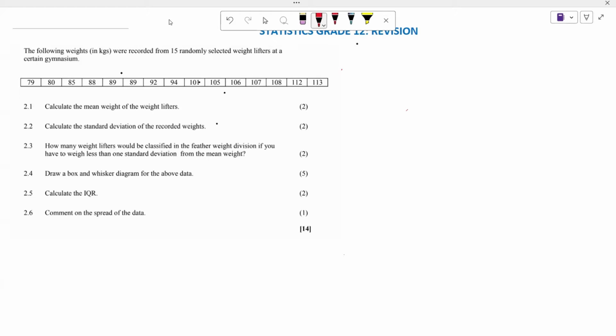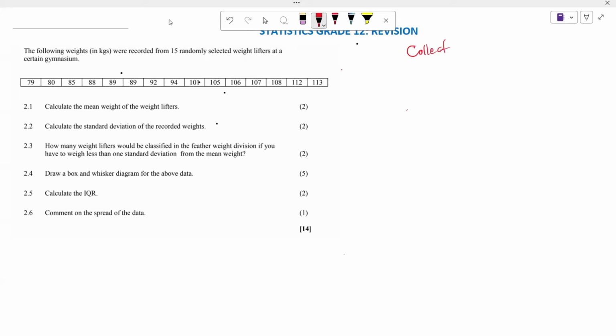So what we are doing today is statistics. We are trying to revise some of the most important grade 11 concepts that we learned when it comes to statistics. In order to understand statistics, we say statistics is what we use whereby we collect our data.